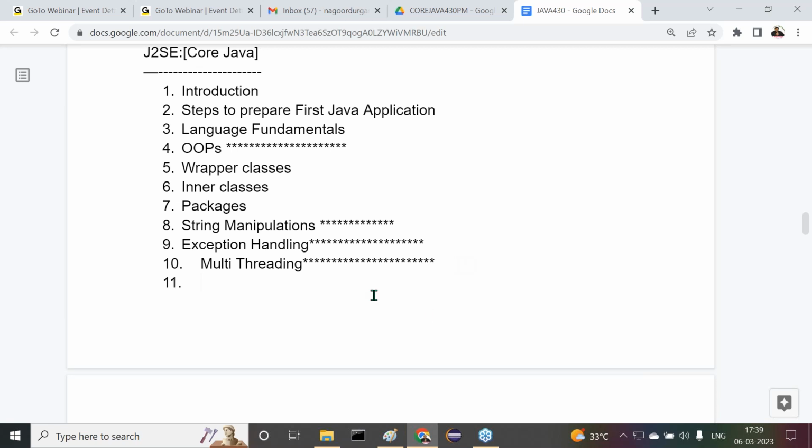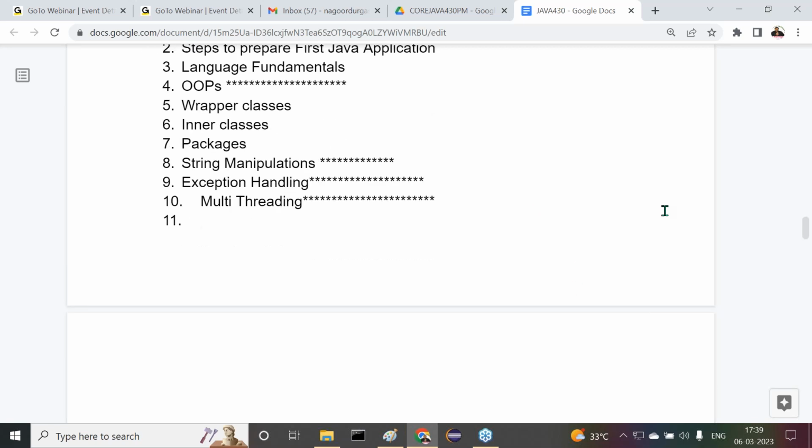Now let's move on to the punch here. After completion of this multi-threading, the next topic is IO streams, input and output streams.